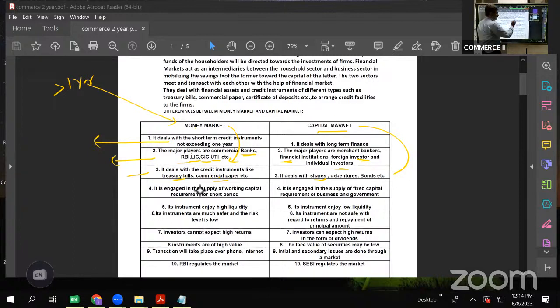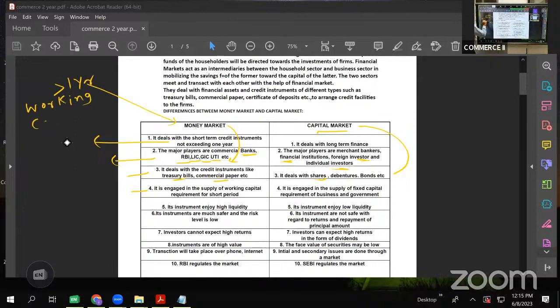And what are the instruments of capital market? Shares, debentures, bonds. Enough. Next is, a money market is engaged in the supply of working capital requirement for short term. Now, capital of any company can be divided into two: fixed capital and working capital.